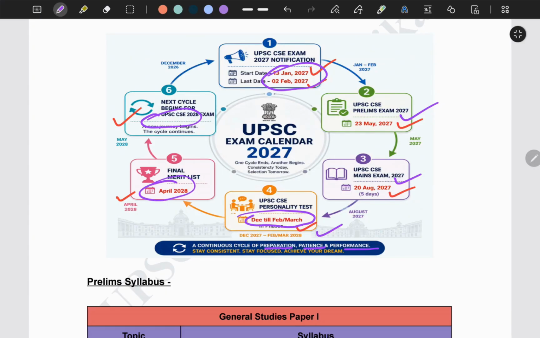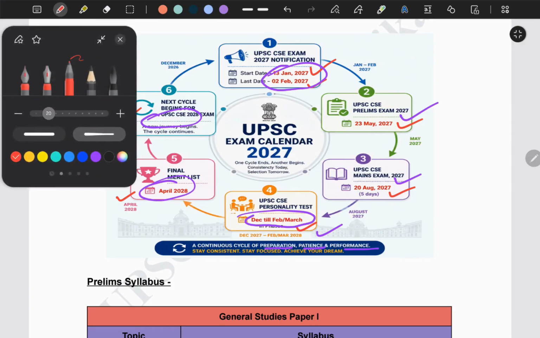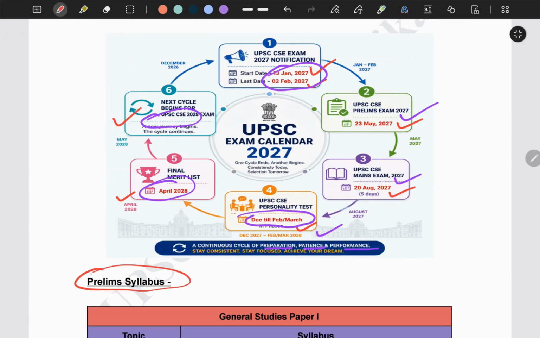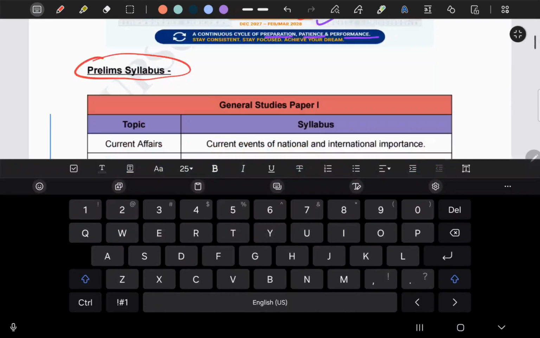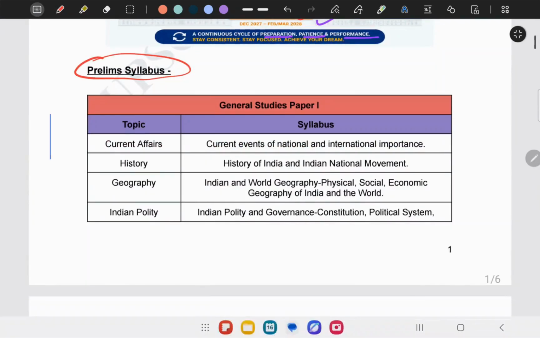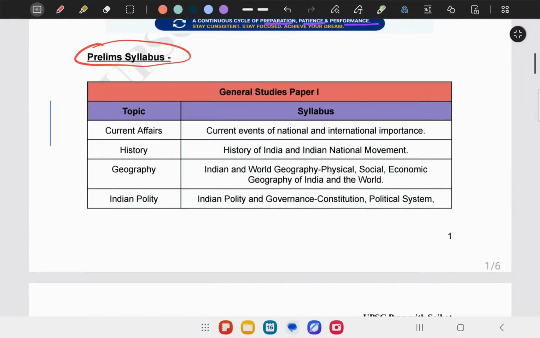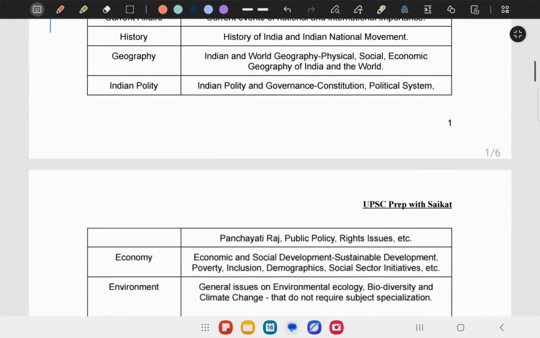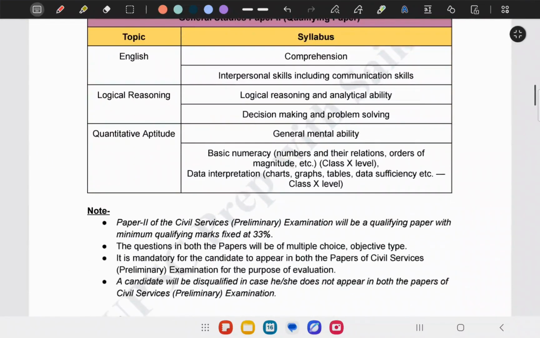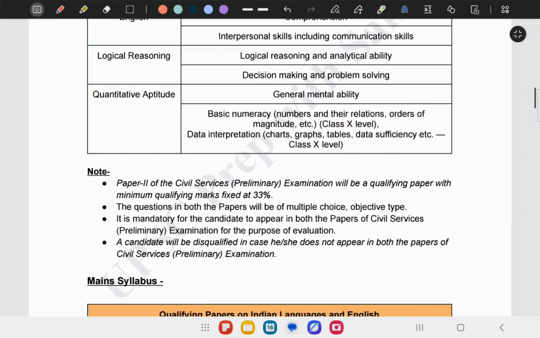Now let's talk about the first stage of our preparation, which is the prelims syllabus, or the prelims exam. In prelims, we have two papers, as we discussed in our previous session, paper 1 and paper 2.